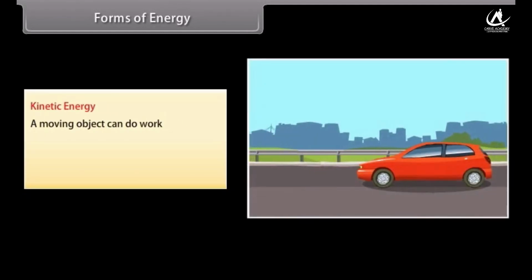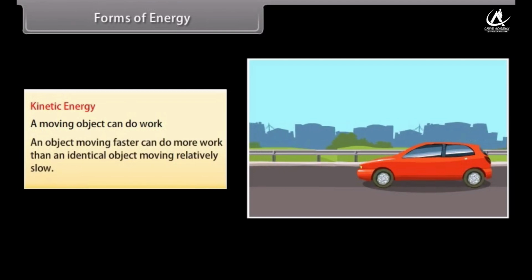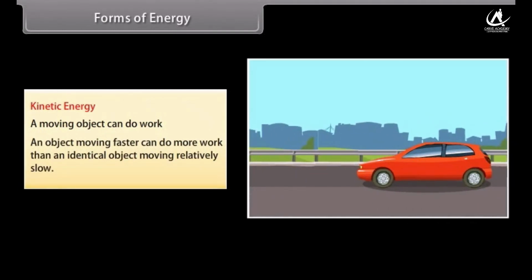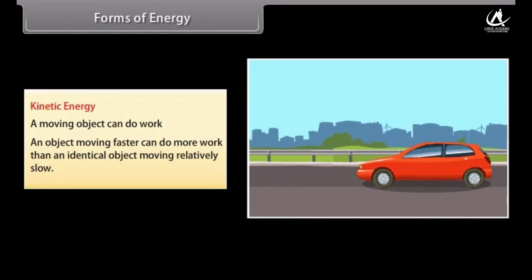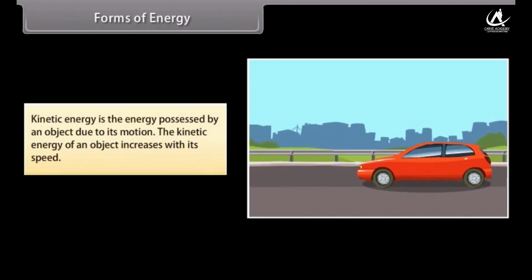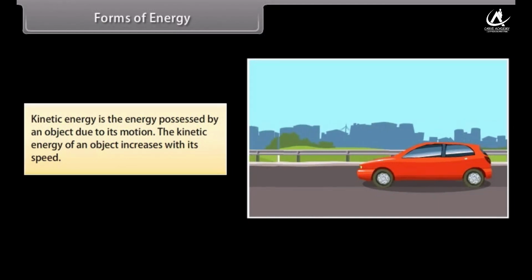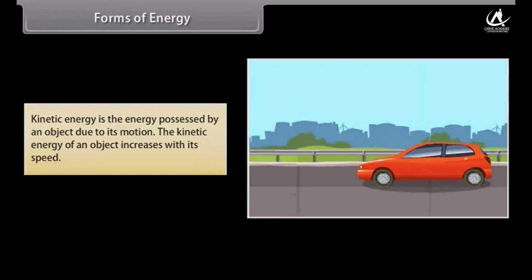We know that a moving object can do work, and an object moving faster can do more work than an identical object moving relatively slow. Kinetic energy is the energy possessed by an object due to its motion. The kinetic energy of an object increases with its speed.